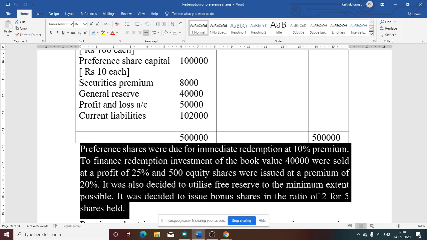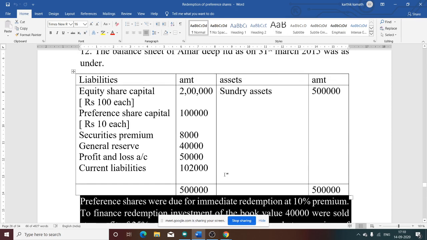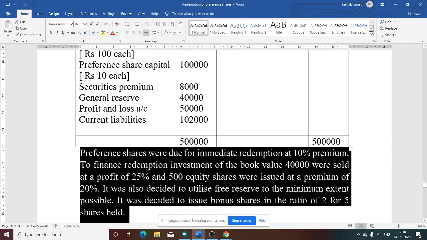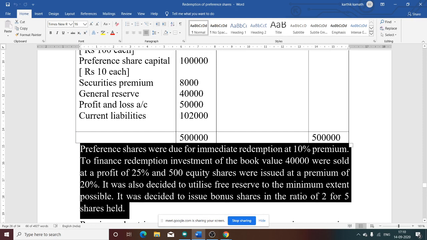And 500 equity shares were issued at a premium of 20%. So there is a fresh issue also given. What about the face value of the equity share? Directly from the balance sheet, the equity share face value is 100, so the fresh issue is also 100. 500 equity shares were issued at a premium of 20%.